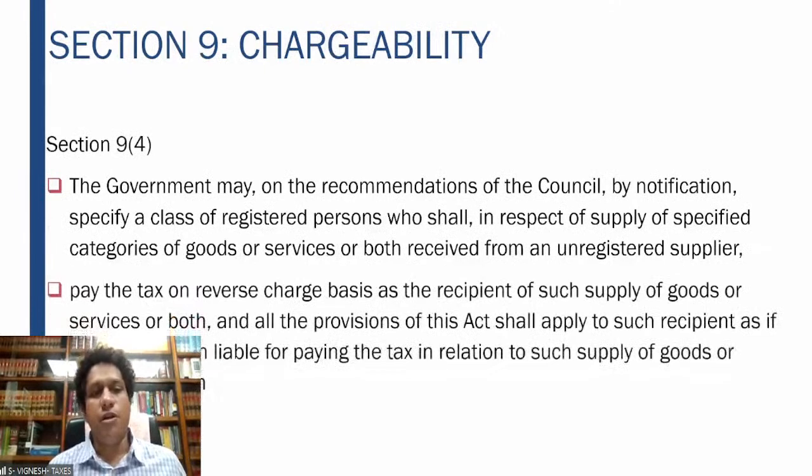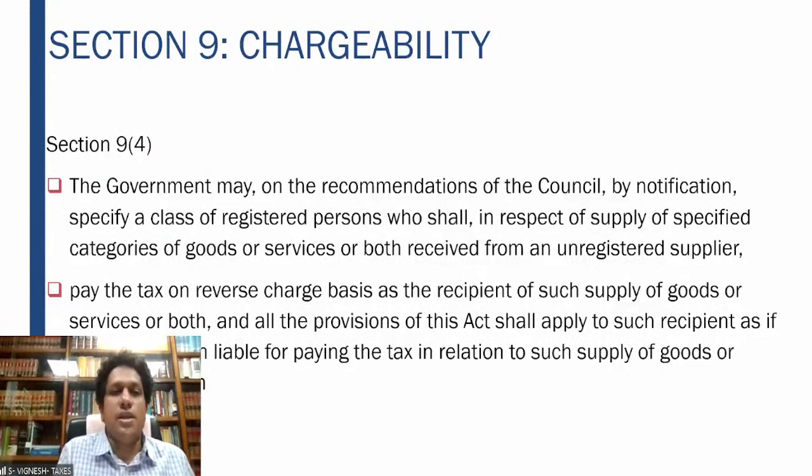9 subsection 4. The government, on recommendations of the council, may specify a class of registered persons who shall, in respect of supply of specified categories of goods or services or both received from an unregistered supplier, pay the tax on reverse charge basis as the recipient of such supply. All the provisions shall apply to such recipient as if he is the person liable to pay the tax in relation to the supply of goods or services.